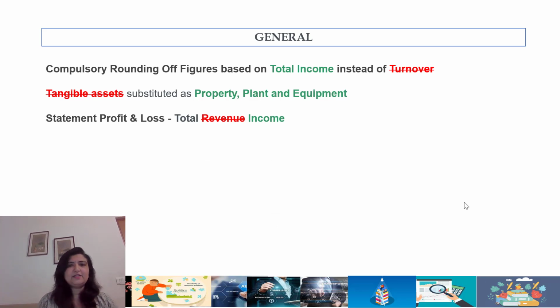So the first aspect is there are some general changes. There's a compulsory rounding of figures based on total income instead of turnover. Tangible assets everywhere have been substituted as PPE. And in the statement of profit and loss, the total revenue is now substituted as total income.